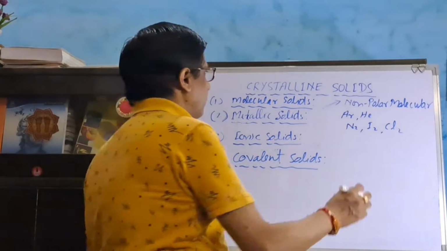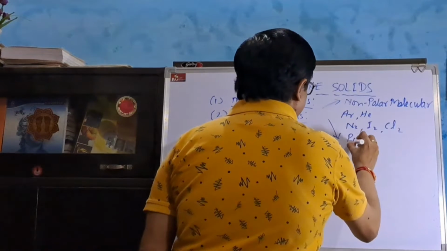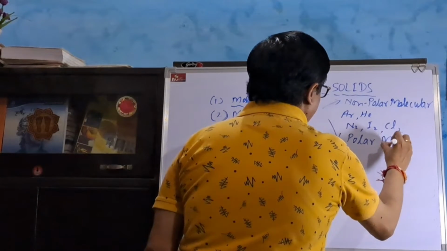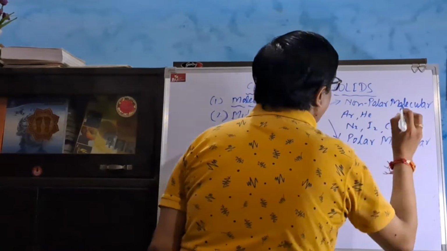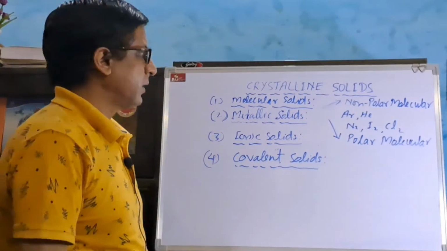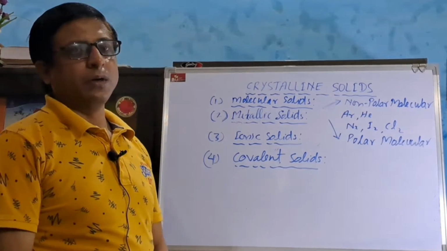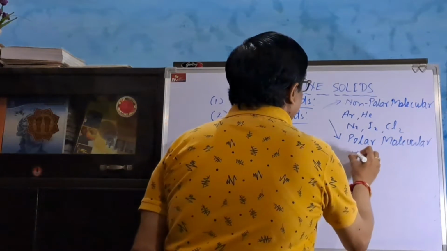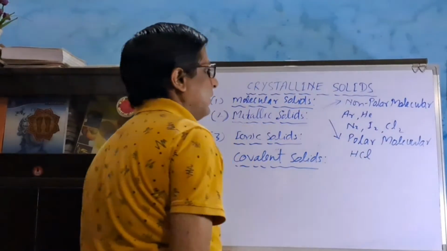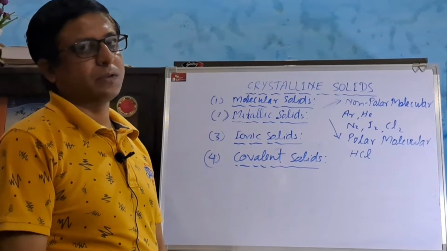The second type of molecular solid is polar molecular solid. In case of polar molecular solid, the binding forces are relatively strong dipole-dipole interactions. For example, in case of HCl, the binding forces are strong dipole-dipole interactions.